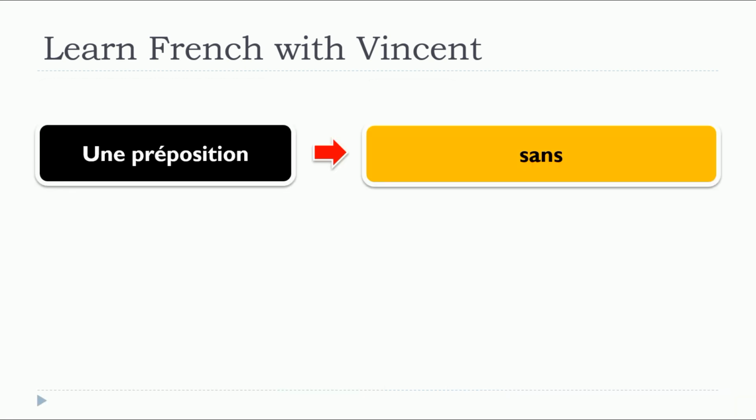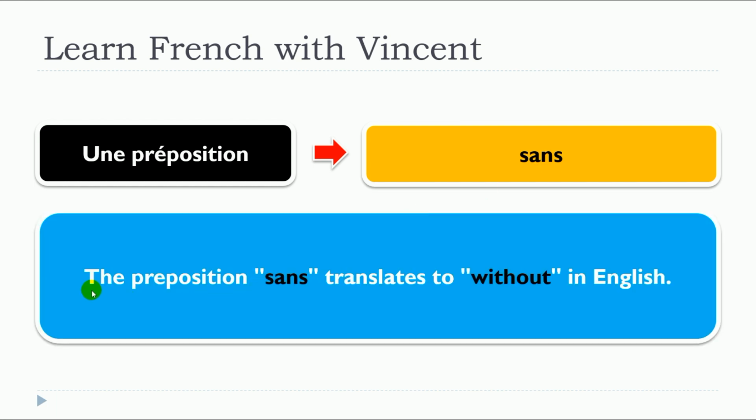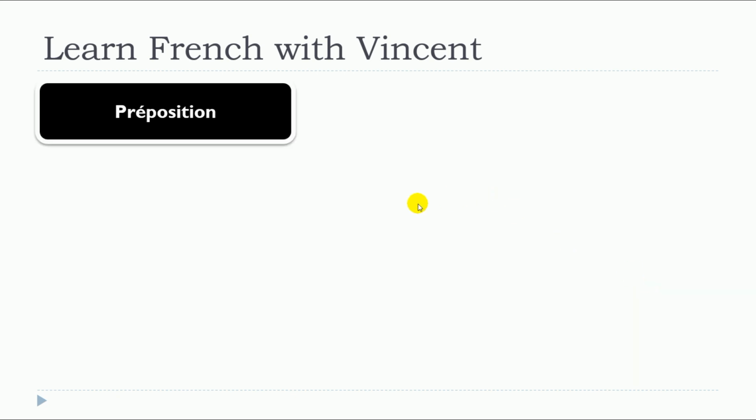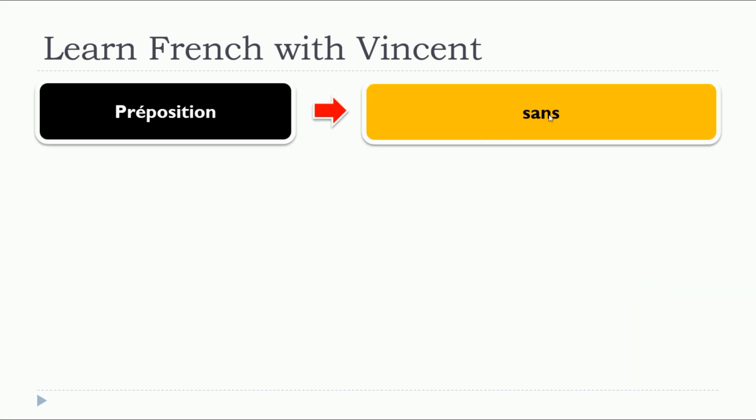And so this lesson is about sans. And the preposition sans translates to without in English. So we will see four examples with sans.